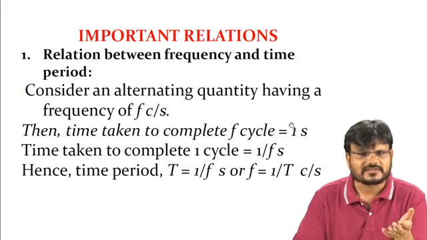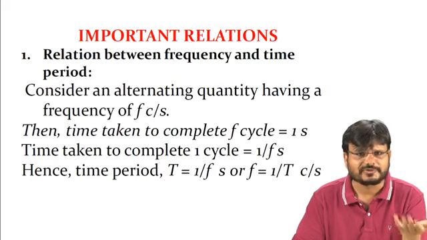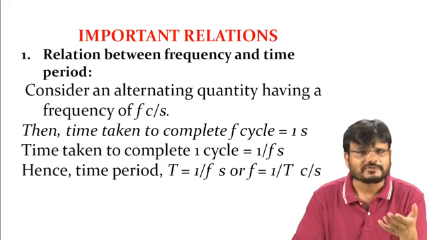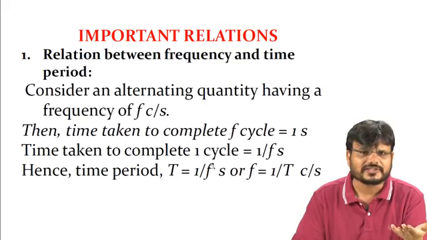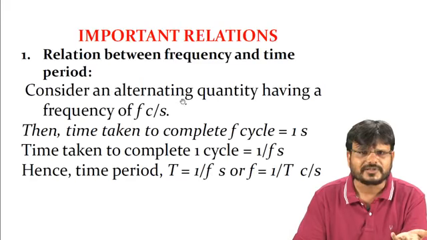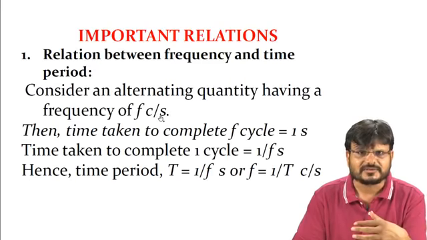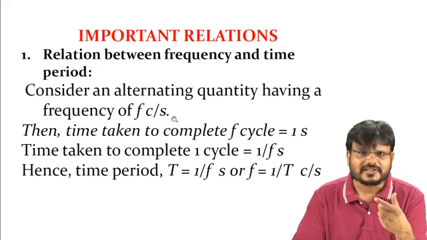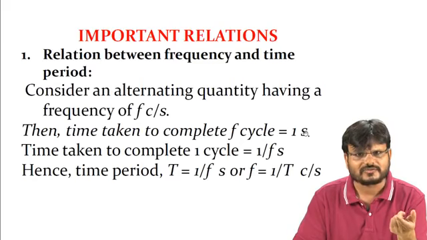Then there are some relations, like I have already discussed, the relation between frequency and time period. The relation between frequency and time is, frequency f is equal to 1 by t. That means the reciprocal of time is called frequency. How do you say that t is equal to 1 by f? You can simply understand by this. Consider an alternating quantity having a frequency of f cycles per second. That means in 1 second you are completing f cycles. So the time taken to complete f cycles is equal to 1 second. So the time taken to complete one cycle is equal to 1 by f. It is very simple.